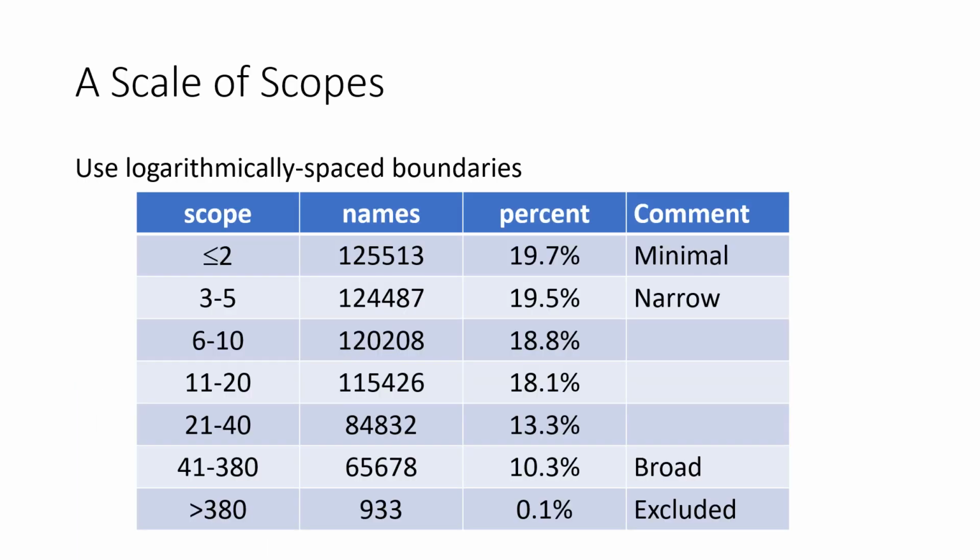The main idea is to look at all the scopes using logarithmically spaced bins. So the minimal scope is up to 2 lines of code, and then we look at scopes up to 5, 10, 20, and 40 lines. The broadest scopes are those variables that had more than 40 lines of code, up to 380. Variables which had a scope of more than 380 lines are probably part of automatically generated code and not interesting, but those are only 0.1% of the variable names.